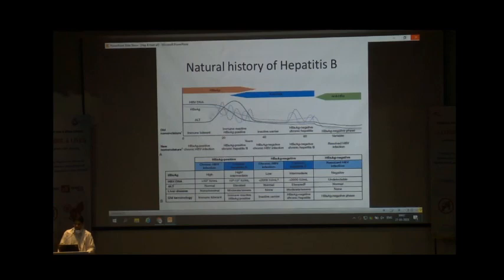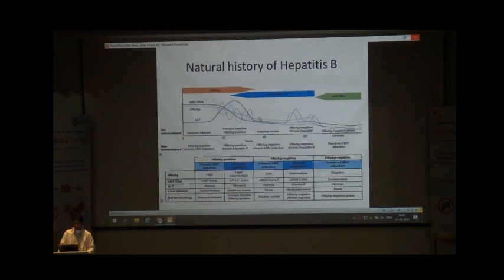After 15 to 20 years, there is an immunological response that tries to clear the hepatitis B virus DNA and causes the death of the hepatocytes, which causes elevation of the ALT level. So this is the immune reactive HBeAg positive phase. And after this, there is appearance of the E antibodies.